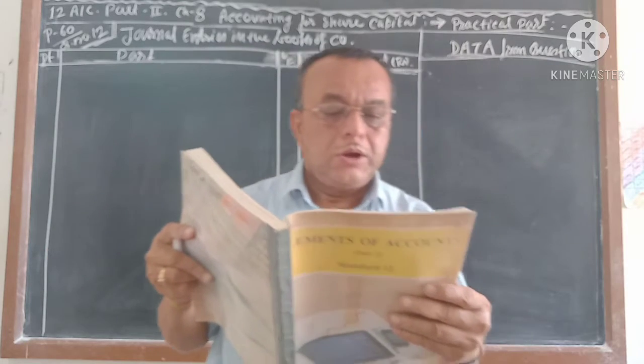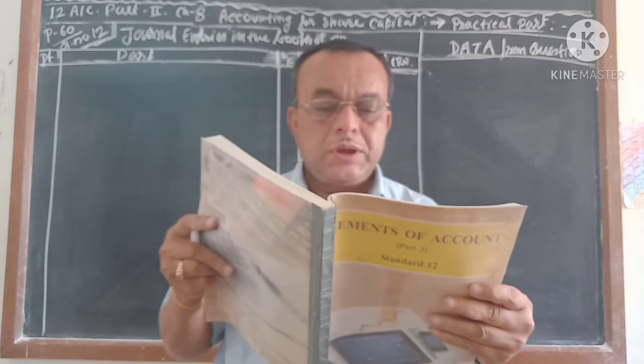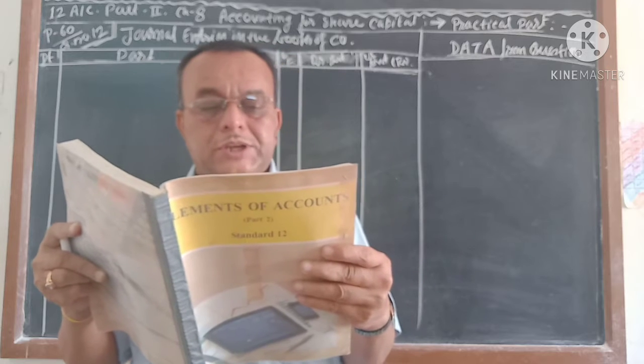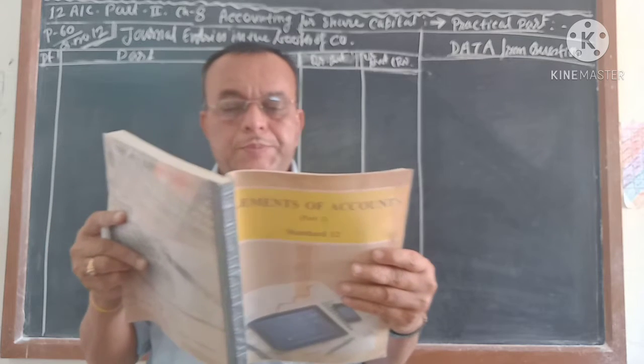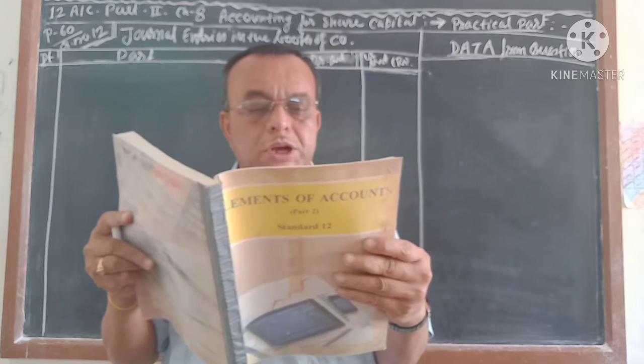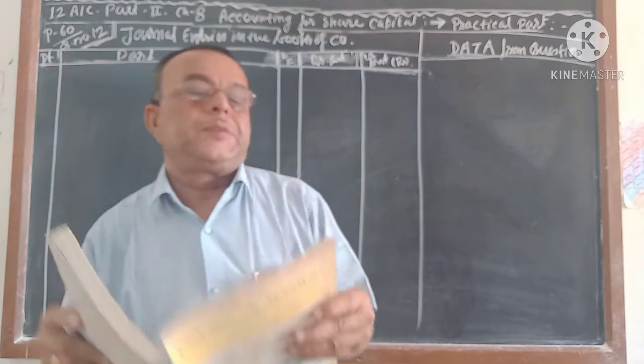Number 1. The company forfeited 800 equity shares of rupees 10 each of a shareholder for non-payment of the allotment money of rupees 4 per share and call money of rupees 3 per share. The shareholder had paid rupees 3 per share with application. Forfeited shares were reissued at rupees 8 per share.